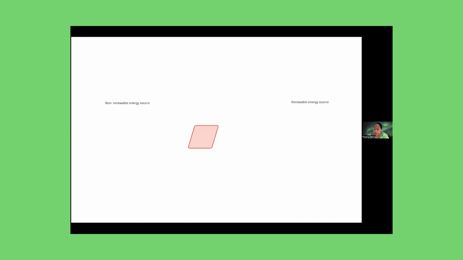So then here it says you ask them to move to the side of the room they think their energy source belongs to. So then they'll move. Some kids will move here.